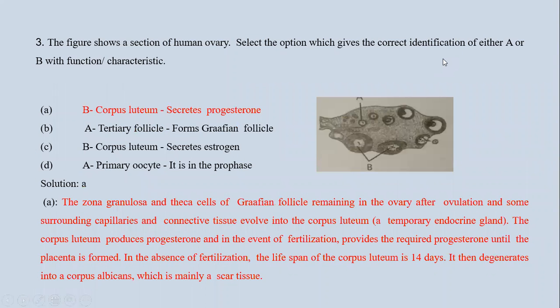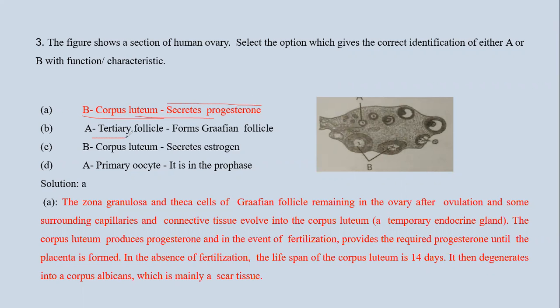Third question is, the figure shows a section of human ovary. Select the option which gives the correct identification of either A or B with function or characteristic. First option is B is corpus luteum and function is it secretes progesterone. We know that corpus luteum secretes progesterone.